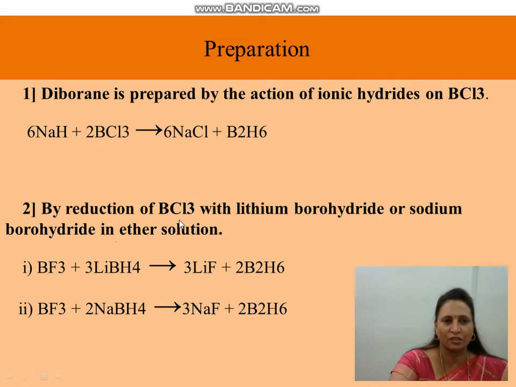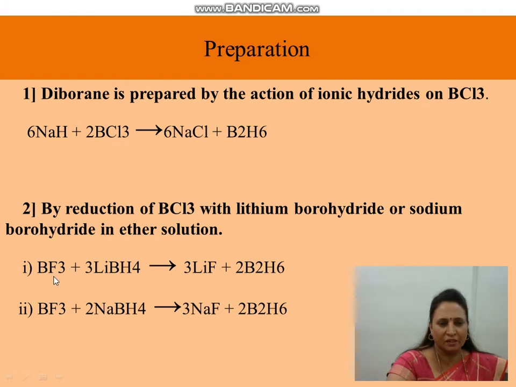The second one is by reduction of BCl3 with lithium borohydride or sodium borohydride in presence of ether. Here, instead of BCl3 we take BF3; you can also use BCl3.